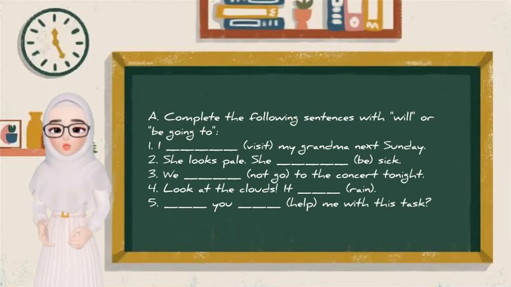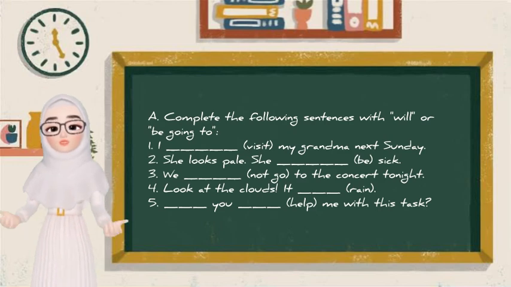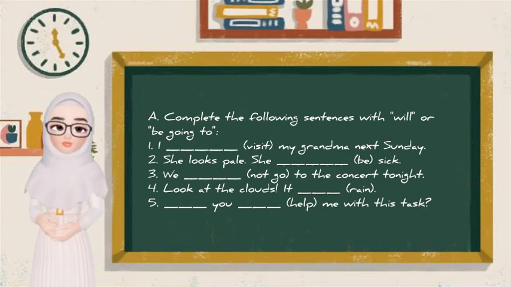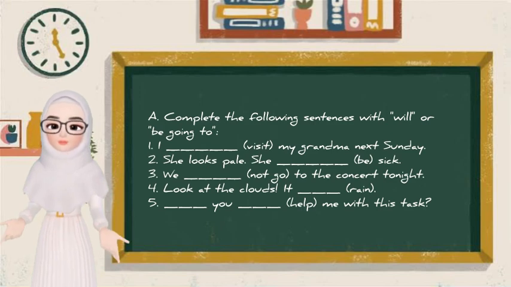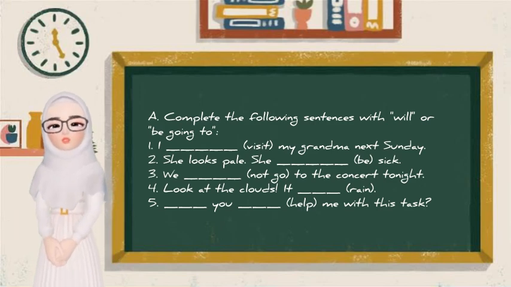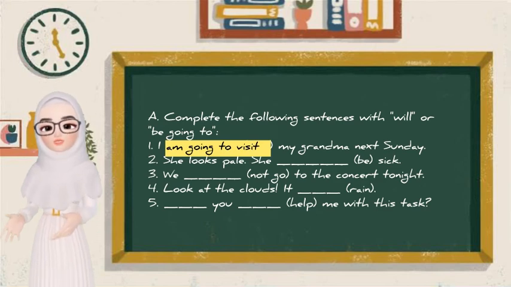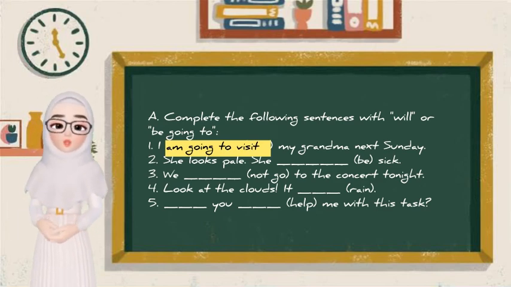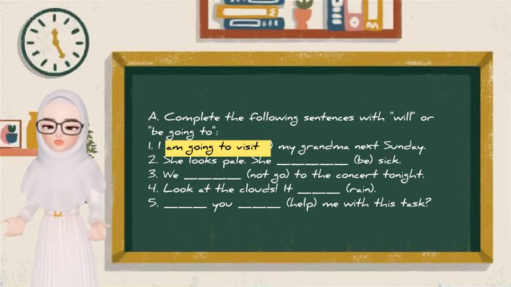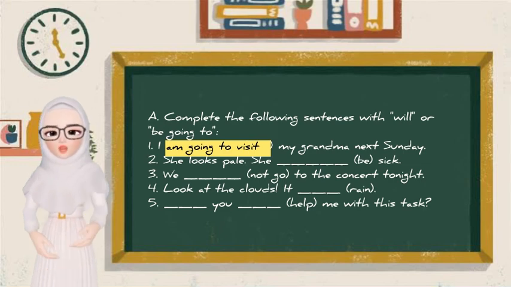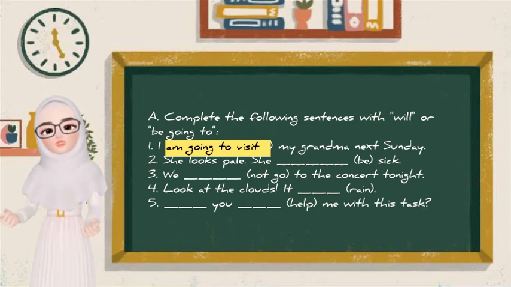Number one, I blank visit my grandma next Sunday. Okay, the answer is: I am going to visit my grandma next Sunday. Okay, number two, she looks pale. She blank be sick.